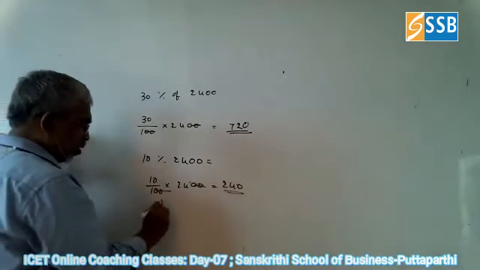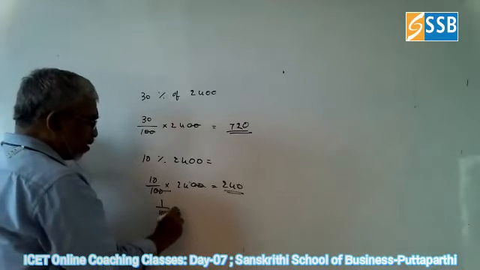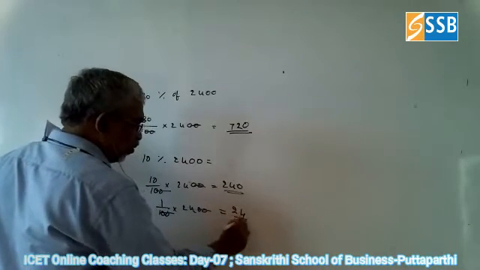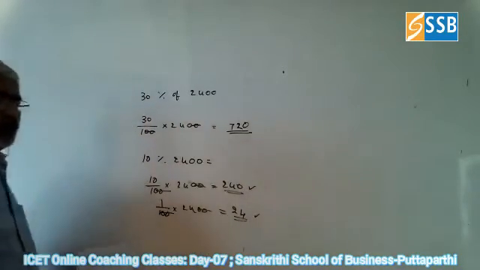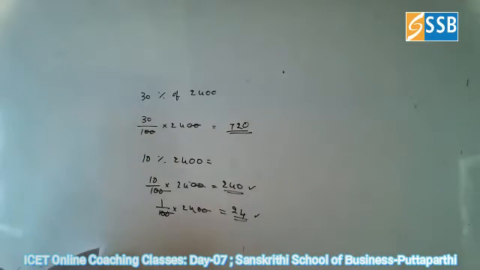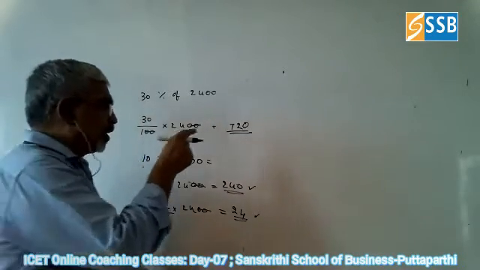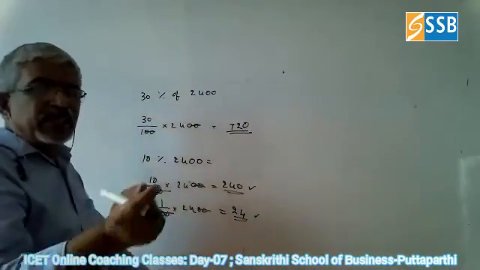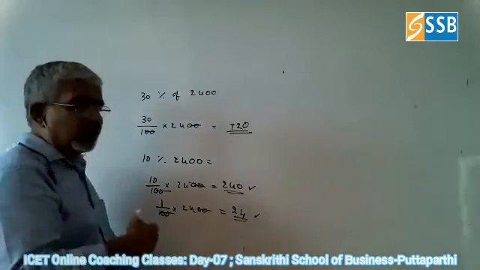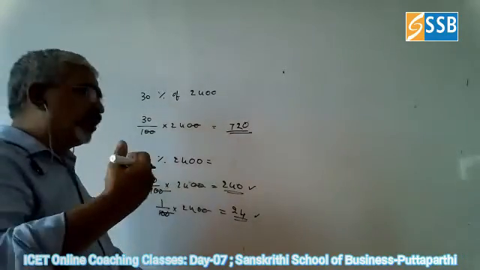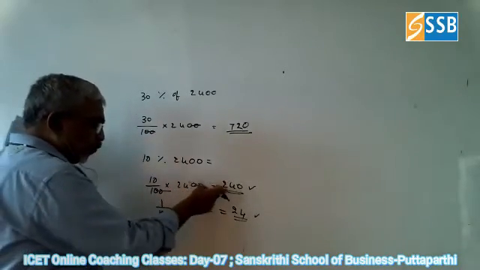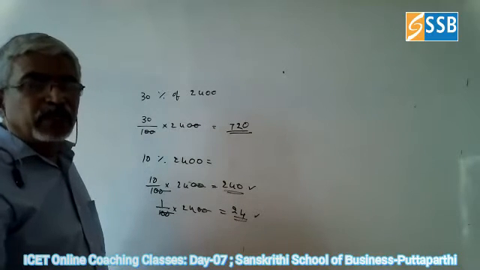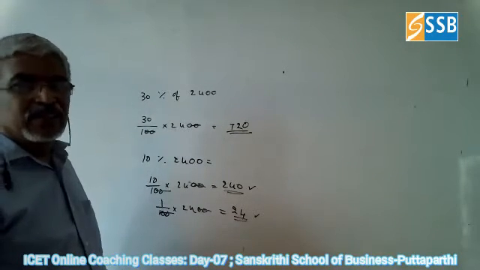Next, 1% of 2,400, which is nothing but 24. So these two, 240 and 24. Always very easy. If you are having 10% and 1%, you can calculate very easily and convert this to 30% or 32% or 33%. How is it? Just this 240 multiplied by 3, which is easy. 240 multiplied by 3, you get 720.